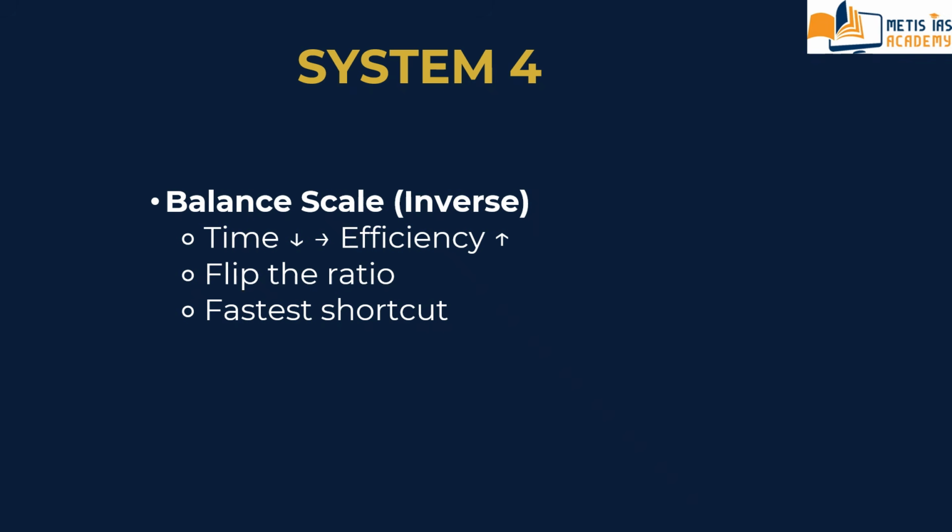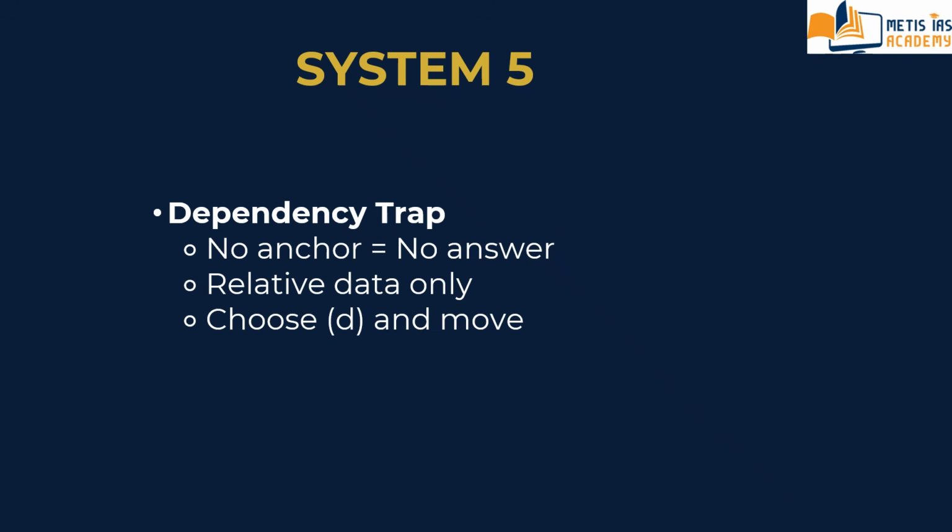And we are moving to system number 5, that is dependency trap, variable versus value. For this, we are taking a CSAT 2025 question, that is: Team X scored a total of n runs in 20 overs. Team Y tied the score in 10% less overs. Had Team Y's average run rate, runs per over, been 50% higher, the scores would have been tied in 12 overs. How many runs were scored by Team X? This is the actual question.